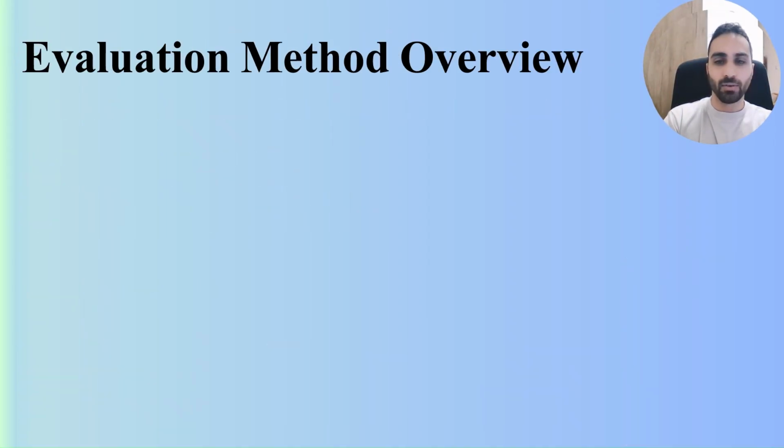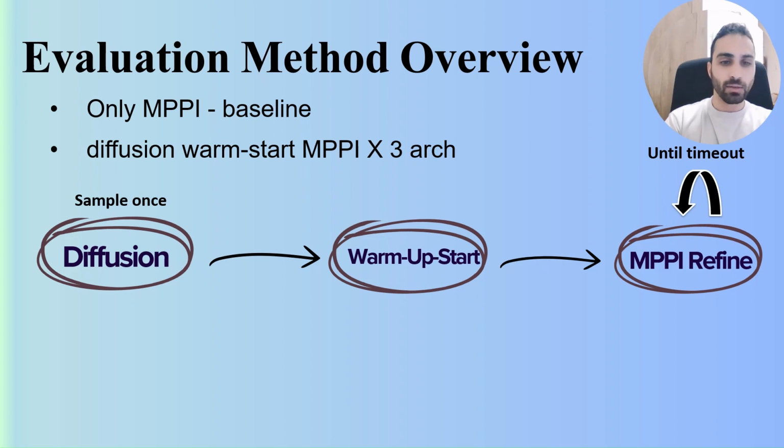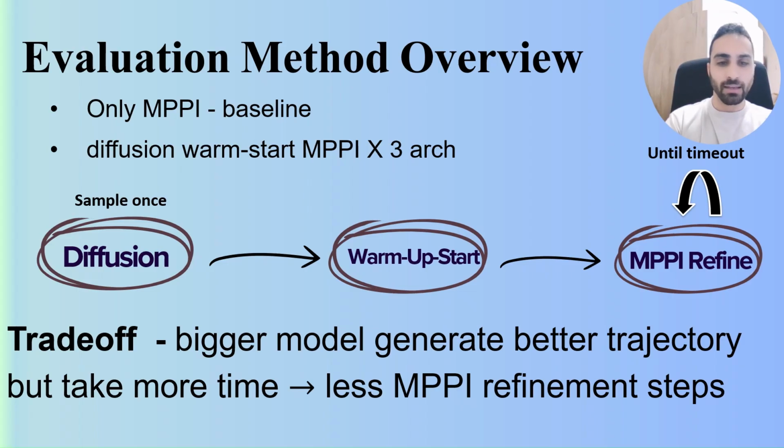This is the overall test we did on the point maze. First, we have a baseline, which is a classical MPPI controller with no diffusion. Then, for each architecture, we have the diffusion model warm starting the MPPI controller. The diffusion model will generate a trajectory. That trajectory will warm start the MPPI controller, replacing the initial guess. Then, more MPPI refinement steps are done until timeout. To make it fair, each architecture will have the same time budget, and the trade-off is that a bigger model will generate better trajectories, but will take more time, and thus have fewer MPPI refinement steps.